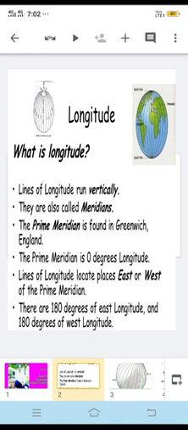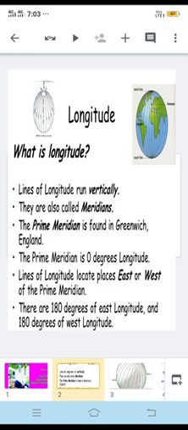Therefore, the longitude of a place is followed by the letter E for east and W for west. It is, however, interesting to note that the 180 degree east and 180 degree west meridians are on the same line. So this also you have to remember. You can locate any point on the globe very easily if we know its longitude and latitude.